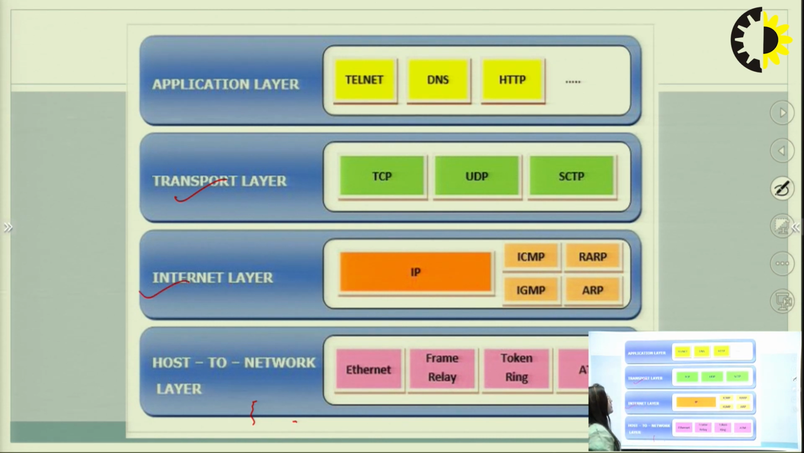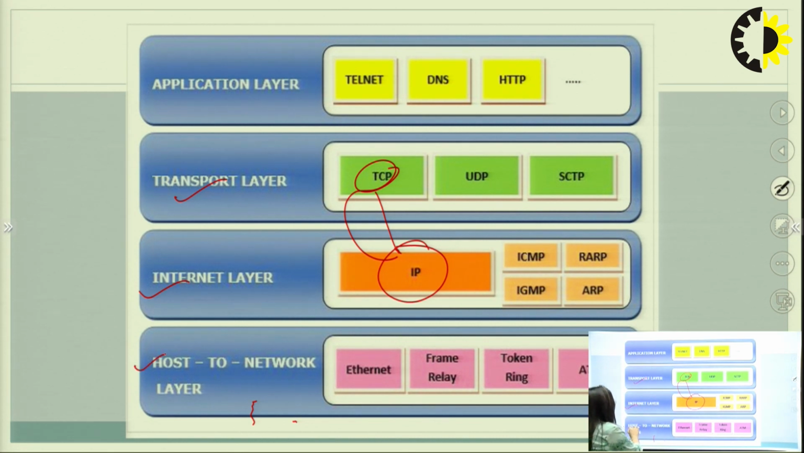The third one is the internet layer. This layer's main protocol is IP. So the combination of the TCP and IP protocols is used in all communication and in all transmission. And these are the other protocols used in the internet layer.